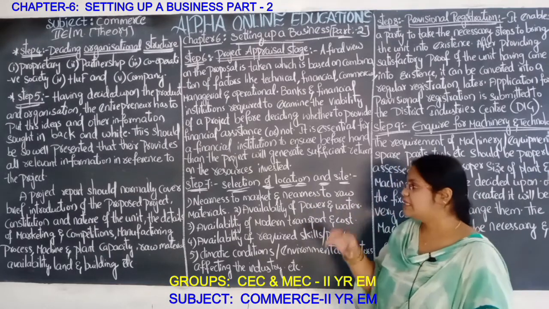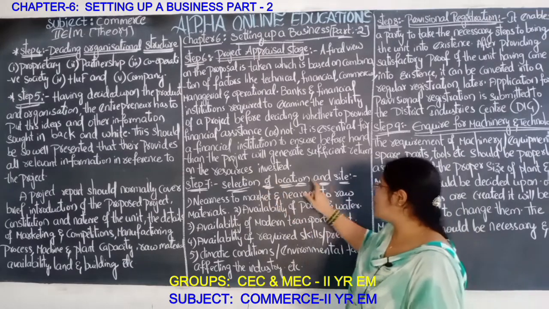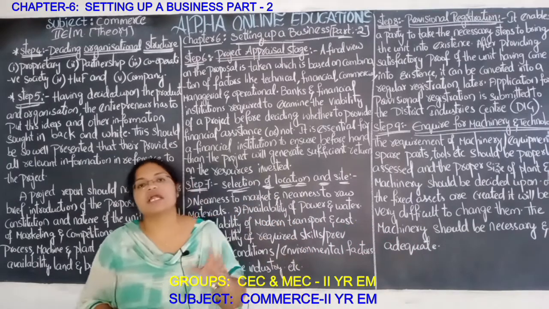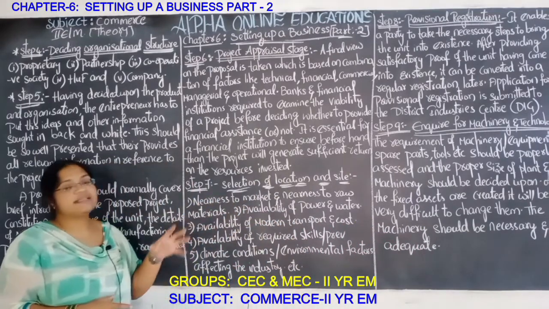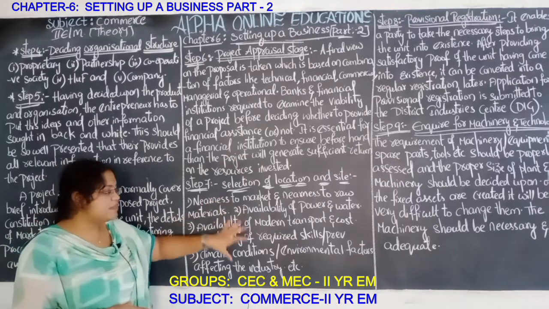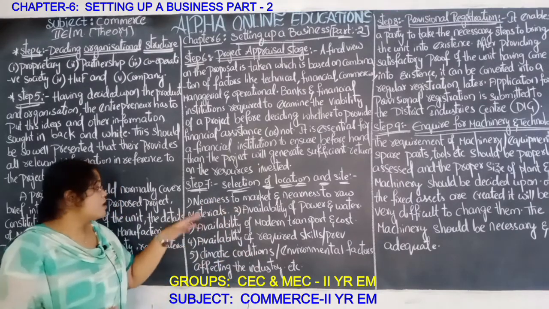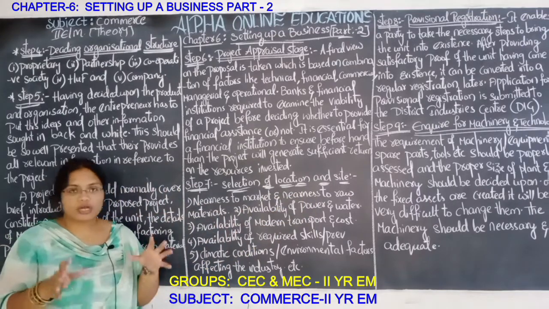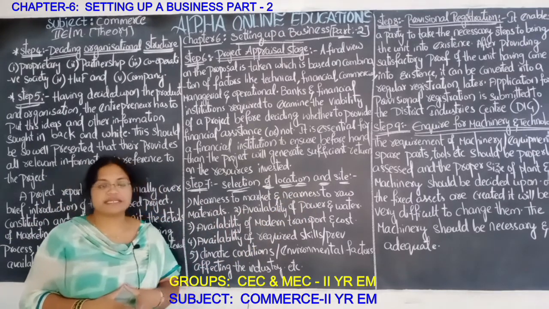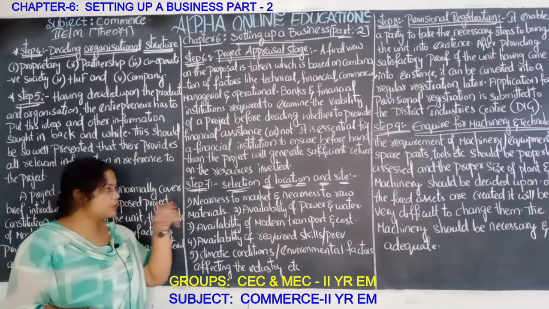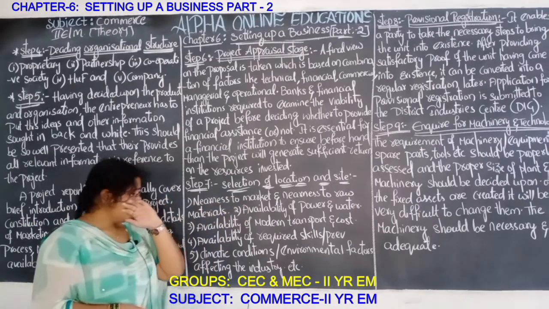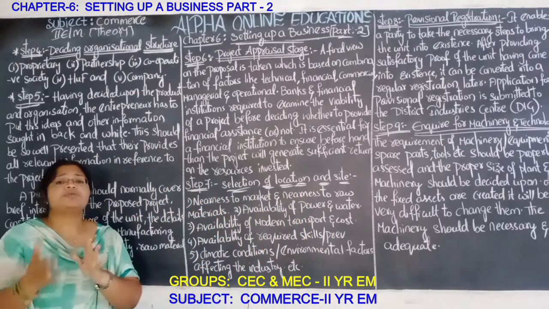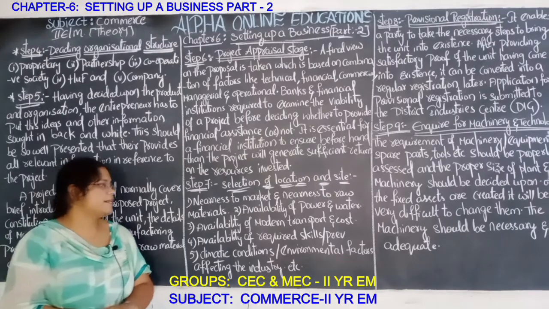entrepreneurs. Okay, in the 7th stage, selection of the location and the site. So in which location and on which site they are going to start the business, that is completely selected in step 7. Nearness to the market and nearness to the raw material. So the location of the industrial unit should be near to the market, okay, and near to the raw materials.